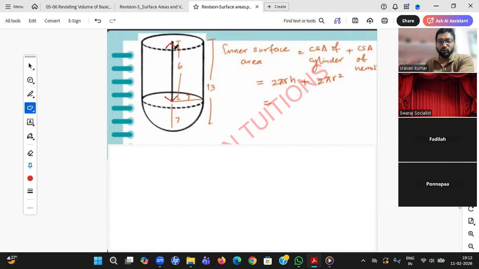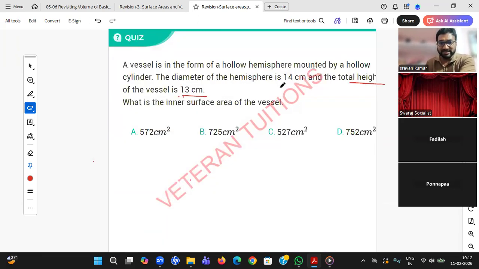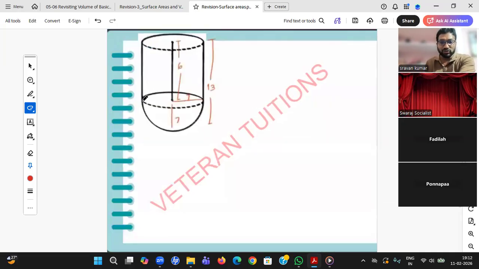So how do you know this cylinder will have what height? You need to just think. He has given the diameter of the hemisphere as 14. So if the diameter is 14, what will be the radius? Radius will be 7. So from center to edge is 7. From center to edge is also 7, beta. So this is 7, this is 7. Now from total height 13, from here to here it is 7, so from here to here it will be 6. This is the catch point. Remaining all is just a calculation.